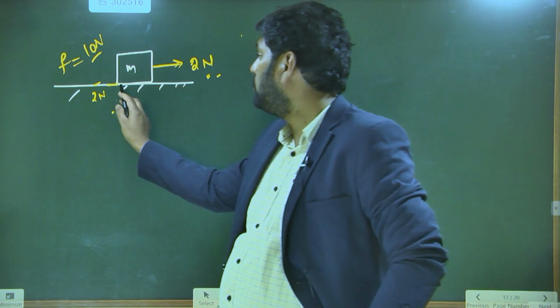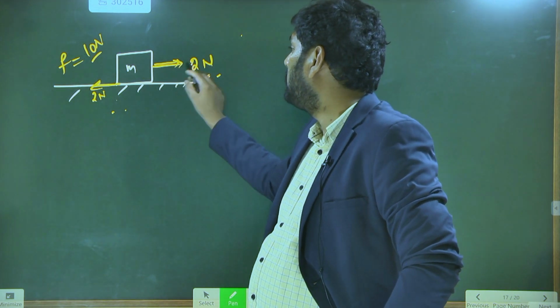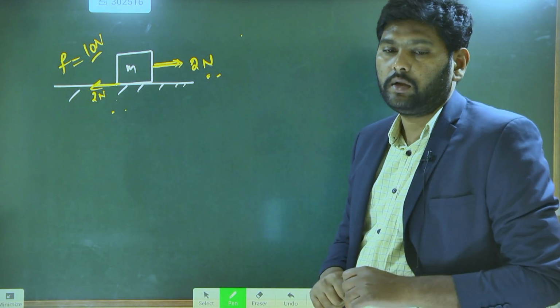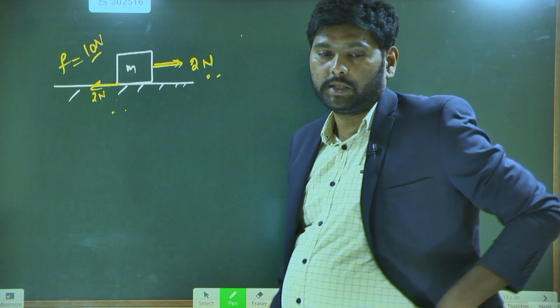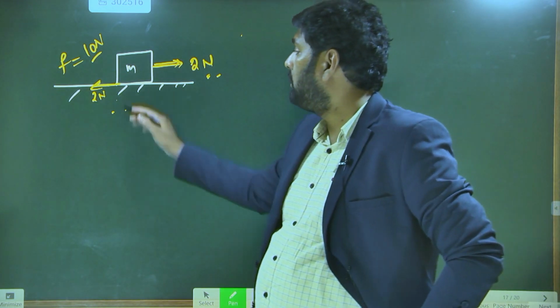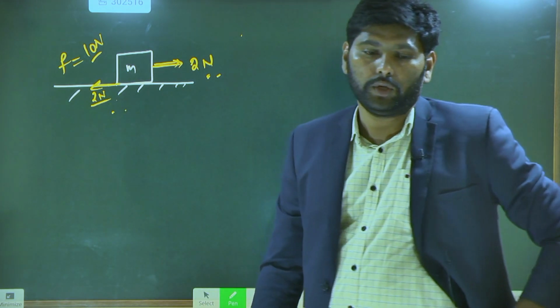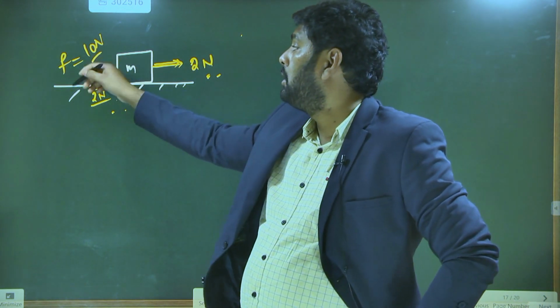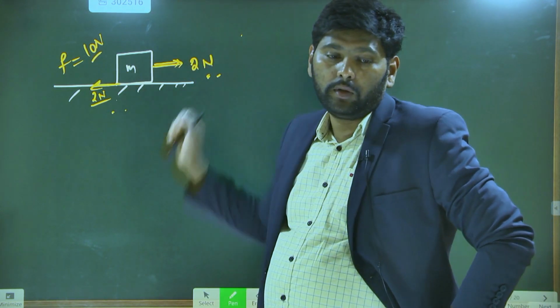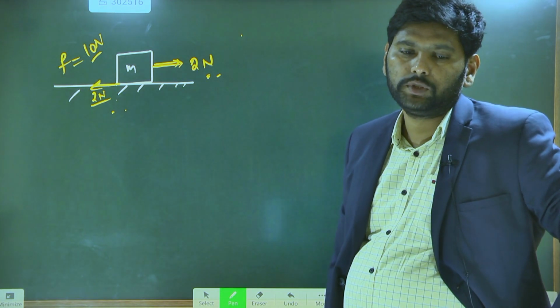In this direction 2 Newtons is acting, in the opposite direction 2 Newtons is acting, both get cancelled, and the object remains in the same position. Since in this case the friction acting is 2 Newtons, even though the maximum value is 10, it is adjusted to 2 Newtons.